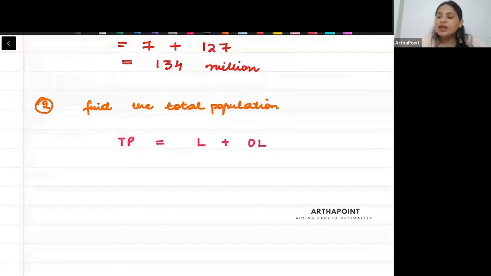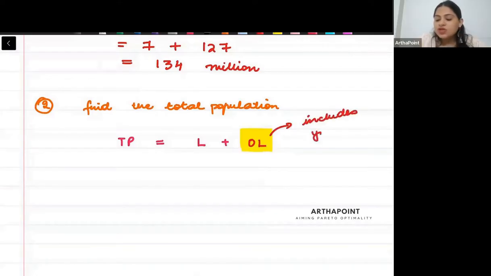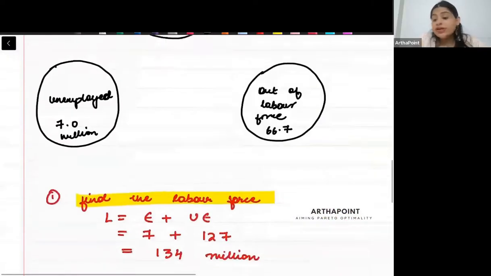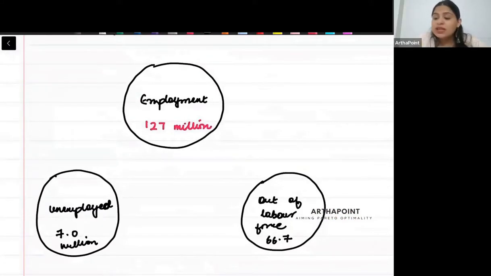Either वो काम कर रहे हैं या नहीं कर रहे हैं. Either they are willing to work or not willing to work. And this means that these people who are out of labor force, it already includes younger children and old retired people. Because no third information is given. यहाँ और कुछ भी नहीं दिया हुआ.